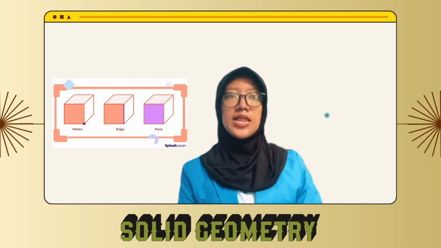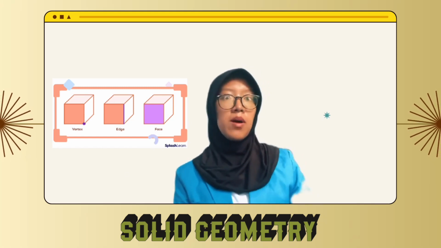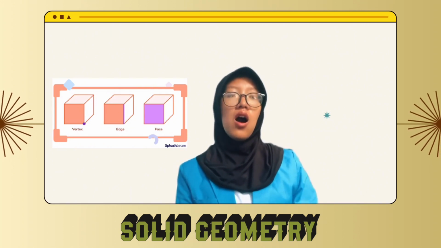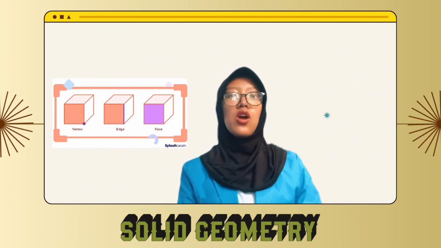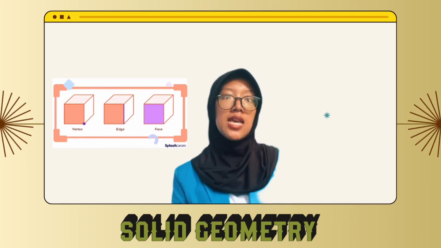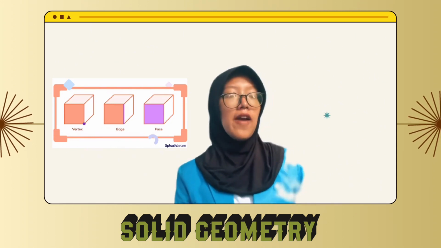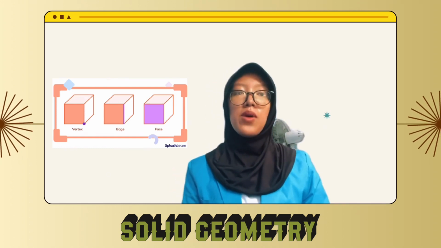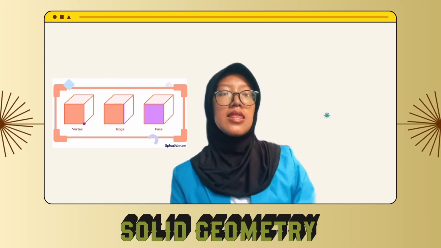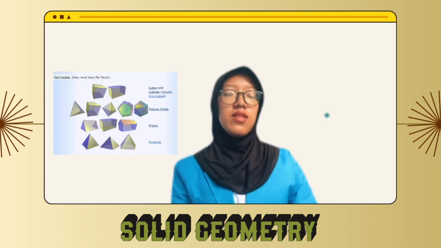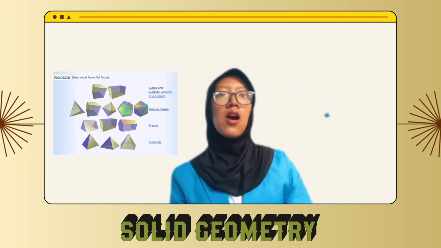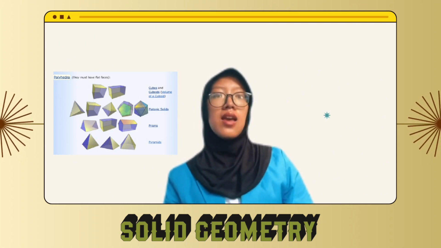Solids have properties or special things about them, such as one, volume, or think of how much water it could hold. Two, surface area, or think of the area you would have to paint. Three, how many vertices or corner points, faces, and edges they have. There are two main types of solids: polyhedra and non-polyhedra. Polyhedra must have flat faces.